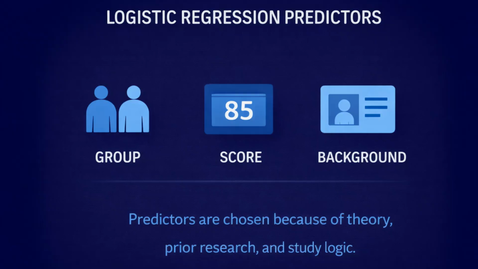Predictors in logistic regression are variables thought to be connected to whether the outcome happens. A predictor is any variable you think might be related to the outcome, such as group membership, a score, or a background characteristic. Predictors are selected based on theory, prior research, and the logic of the study, not simply because they are available.